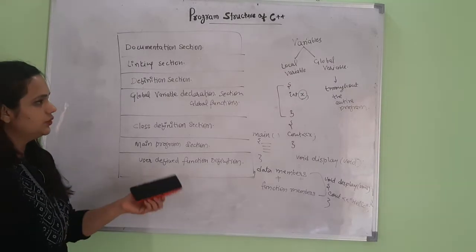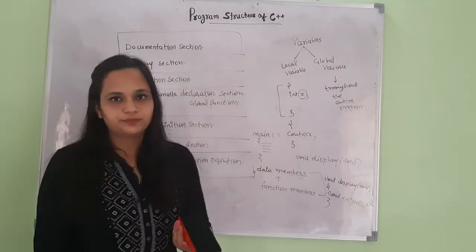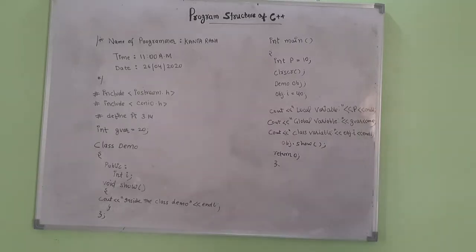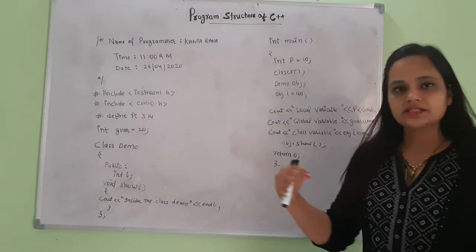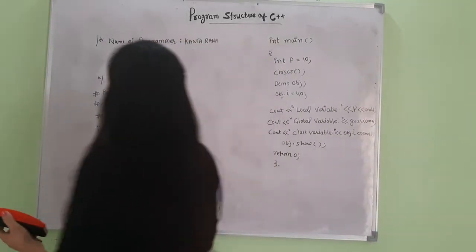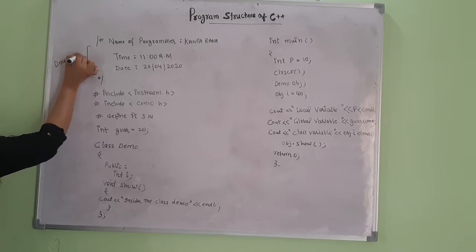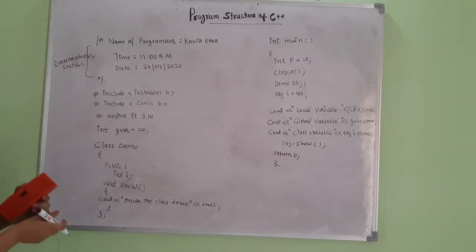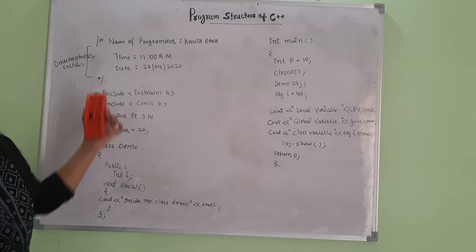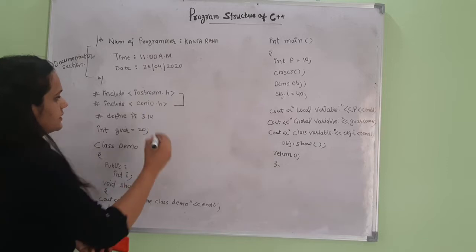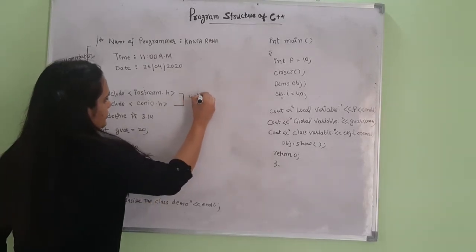Now let's take a look with a programming example. So this is the program. Let's discuss it section by section. First is the documentation section. In the documentation section, I have provided details like the name of the programmer, and the time and date of the program. Then I have used two header files. This is the linking section.